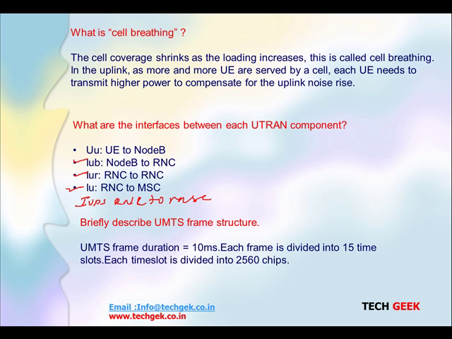Briefly describe the UMTS frame structure. It's very simple. The UMTS frame duration is 10 milliseconds. Each frame is divided into 15 time slots, 0 to 14, and each time slot has 2560 chips. So in one UMTS frame there are 38,400 chips in total.